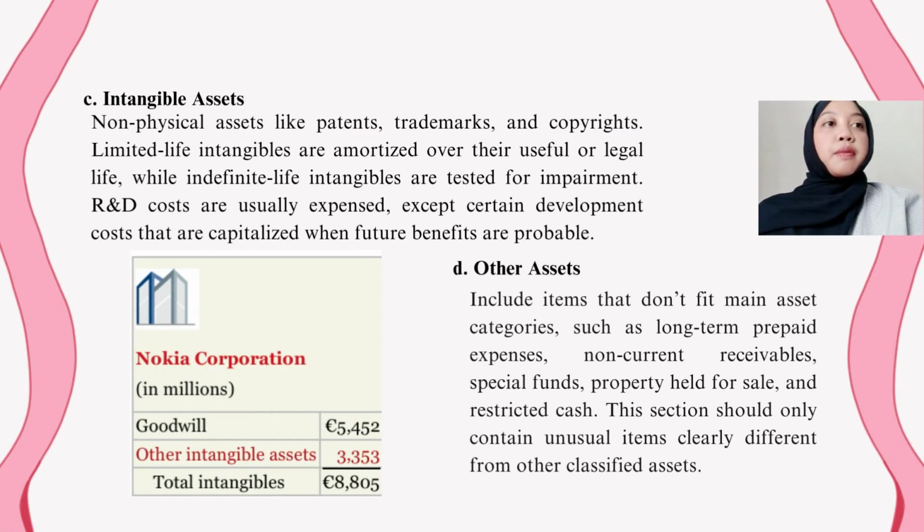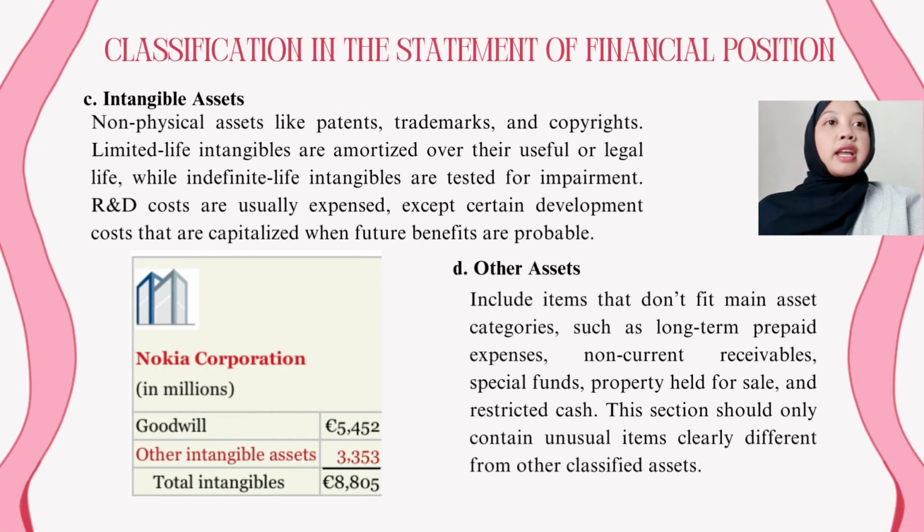The third one from non-current assets is intangible assets. These are non-physical assets like patents, trademarks, or copyrights. Limited life intangibles are amortized over their useful or legal life, while indefinite life intangibles are tested for impairment. R&D costs are usually expensed, except certain development costs that are capitalized when future benefits are probable.